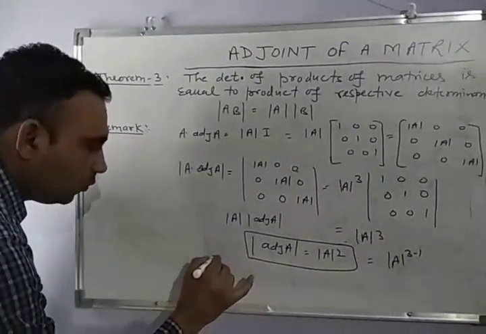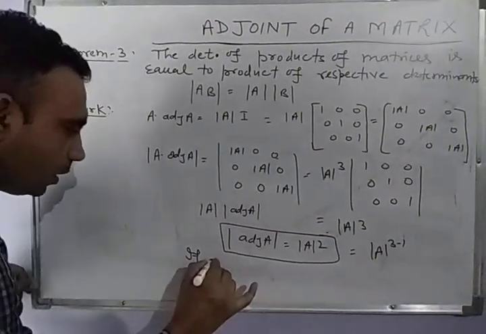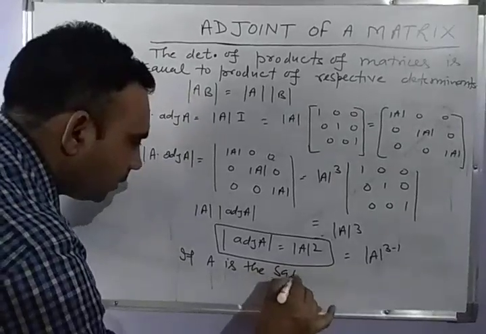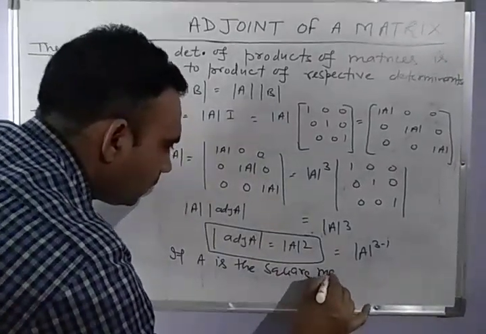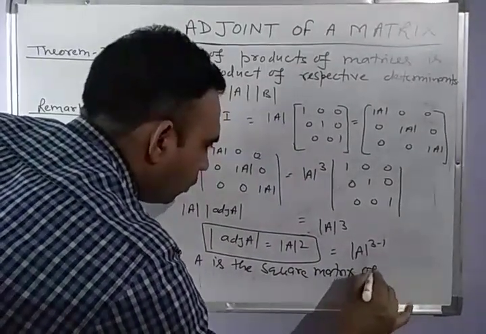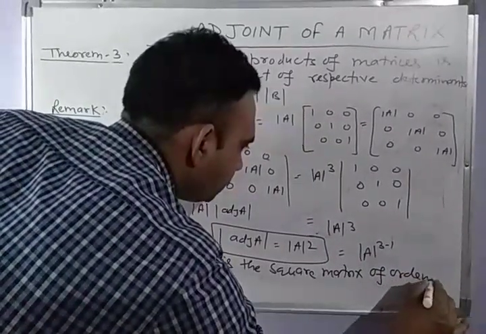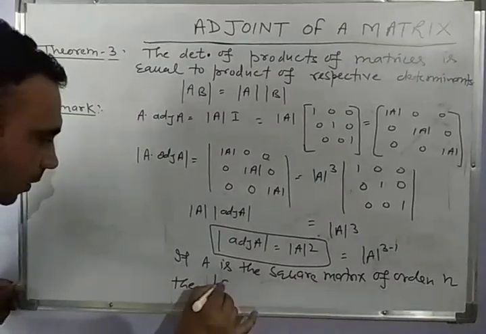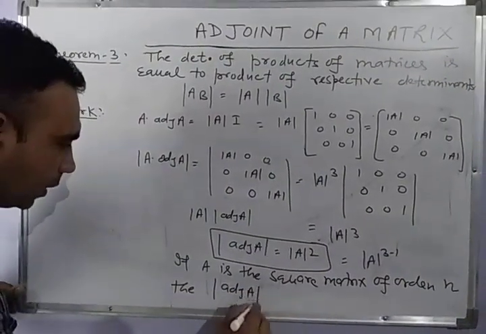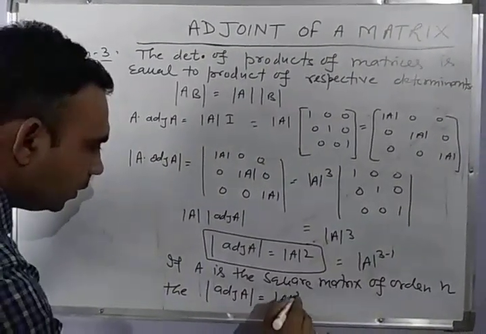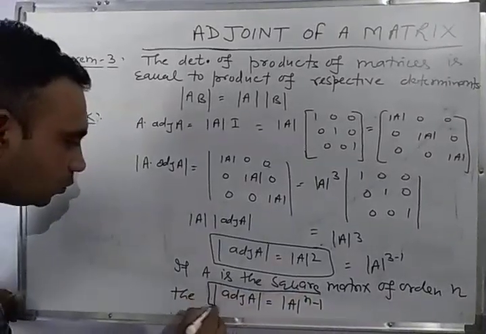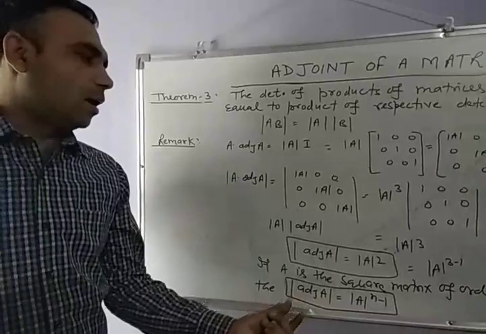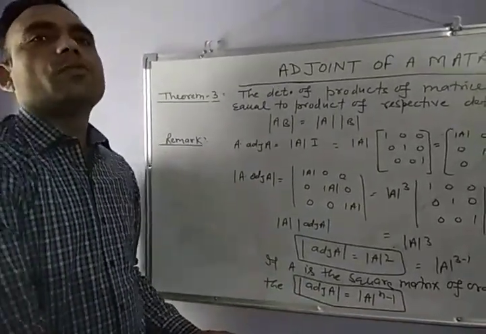In general, we can say if A is a square matrix of order n, then determinant of adjoint of A is equal to determinant of A to the power n minus 1. We will use this result directly to solve problems.